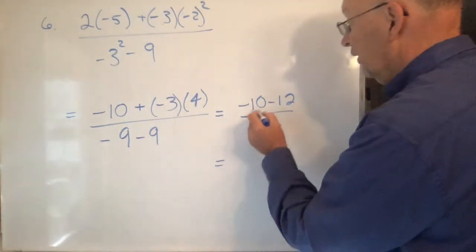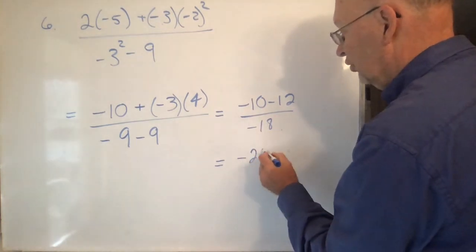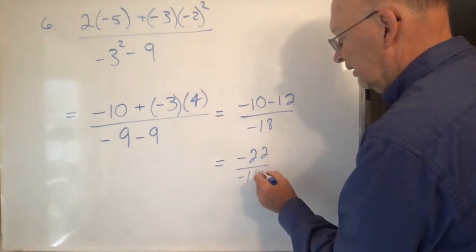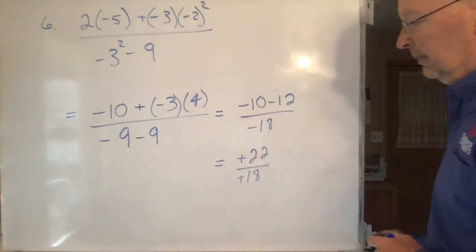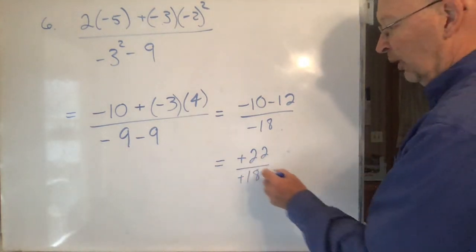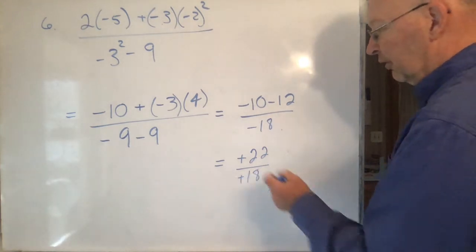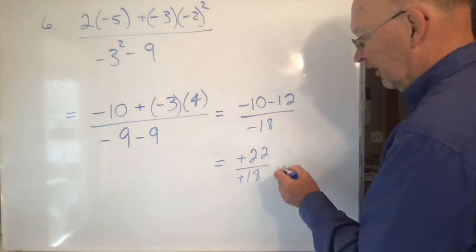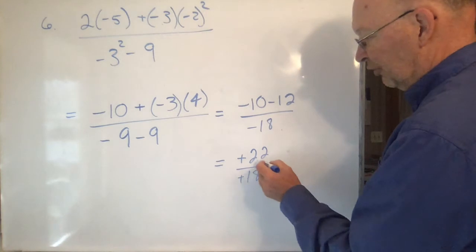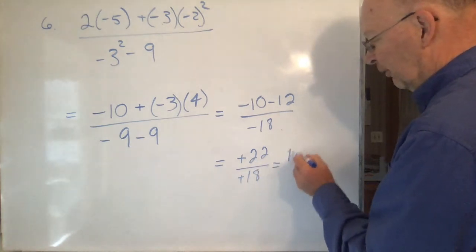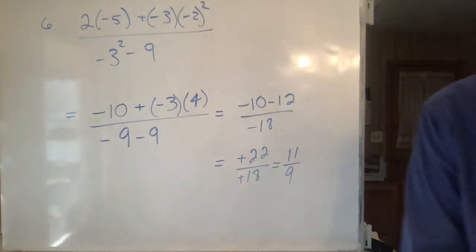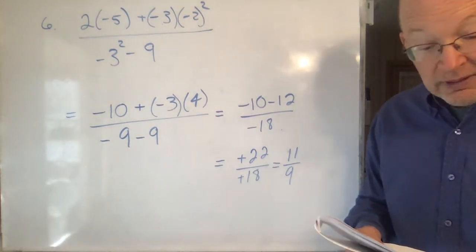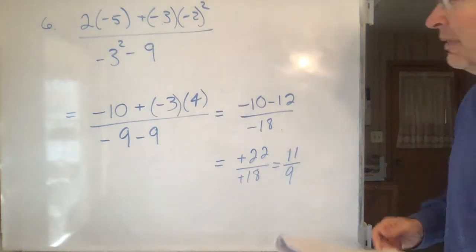Simplify a little bit further. You're going to get -22 over -18. Now these negatives can cancel, and then I'm going to get 22 over 18. All these are correct answers, but you want it as simplified as possible. Let's divide both the 2 out of the top and the bottom. If we do that, we're going to get 11 over 9. And so that should be, hopefully, one of the answers. Yep, there it is. Okay, very good. Nice problem.